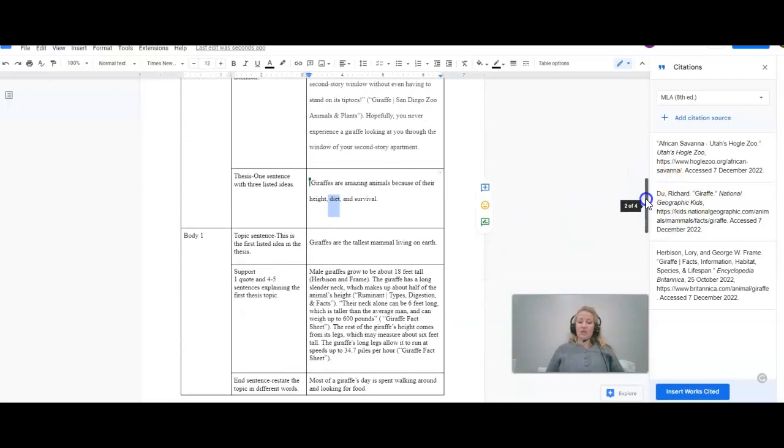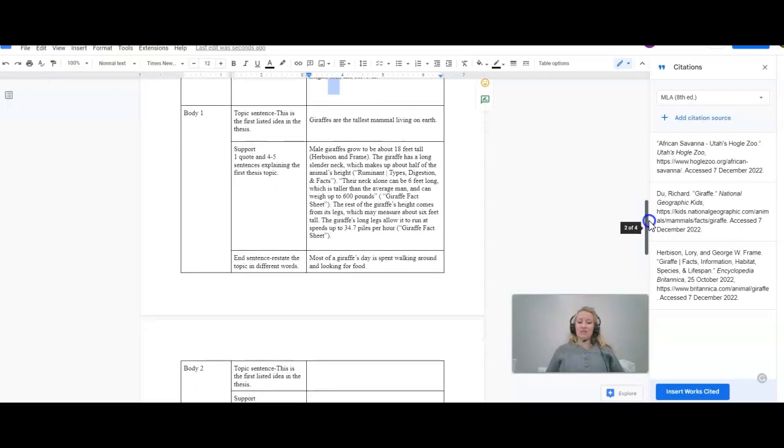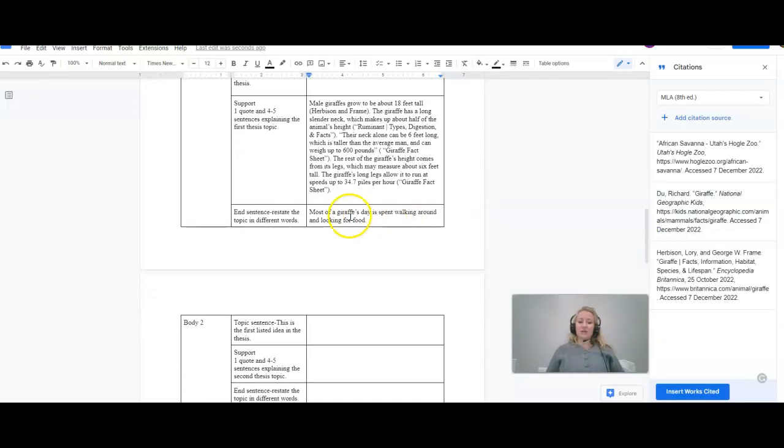So when we reference the next listed idea of the thesis, this is called a transition. So right here at the end, I'm trying to move from the idea of the height of the giraffe, talking about his food.